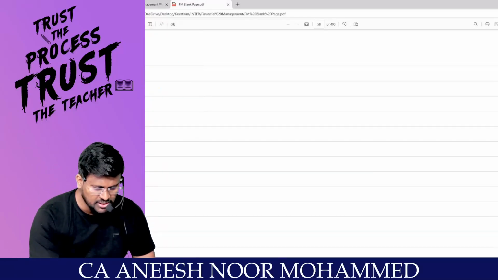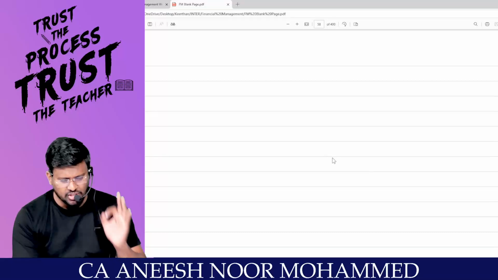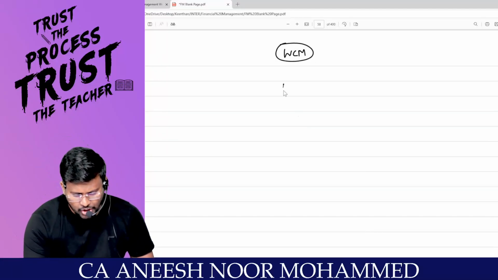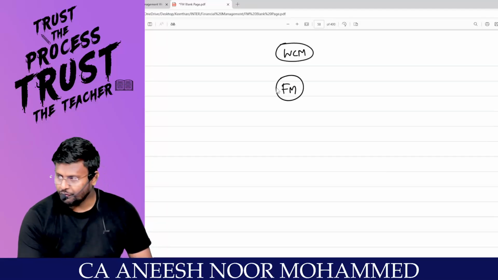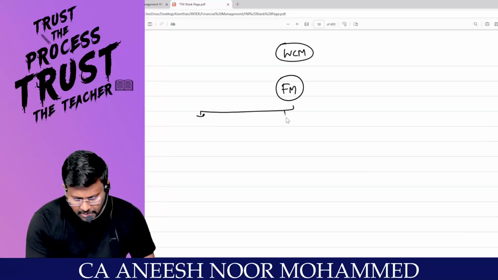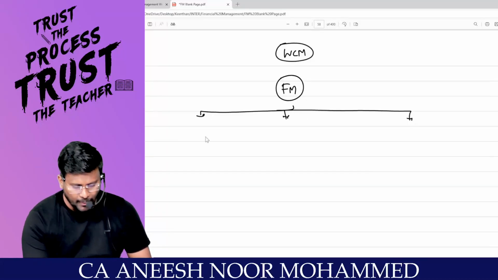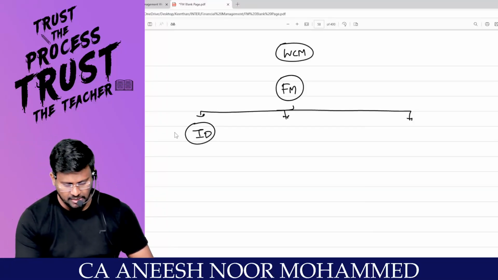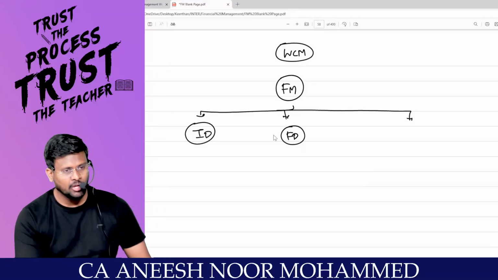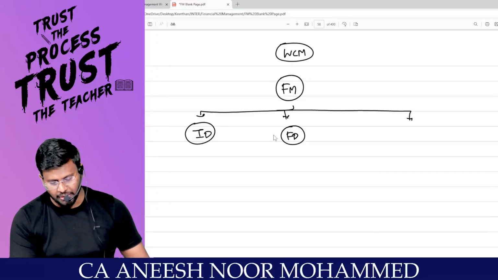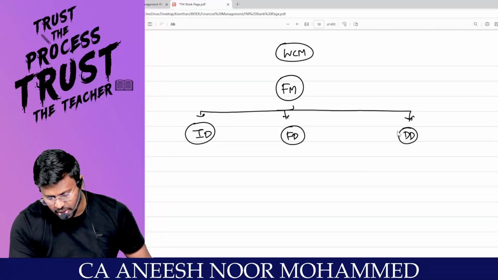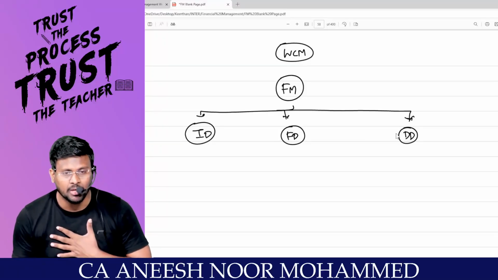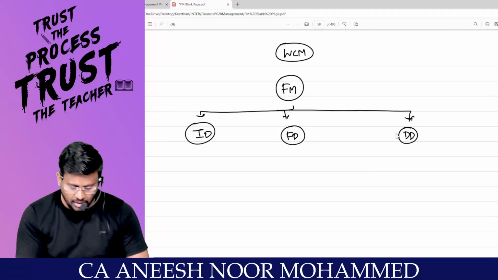Sir, we are going to start the revision of the last chapter, that is working capital management. Actually, we understood that our subject FM, financial management, is having mainly three objectives. Number one, investment decisions: where to invest the money is what the investment decision is. Then financing decision: from where to raise the money. And dividend decision: how much amount of money should be given back is called dividend decisions.